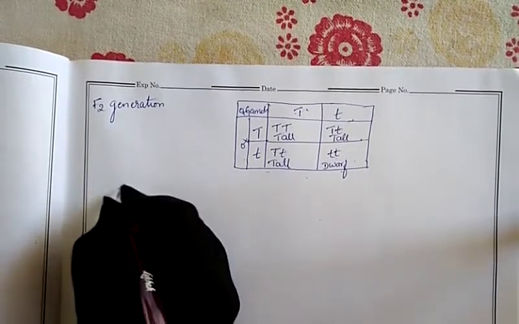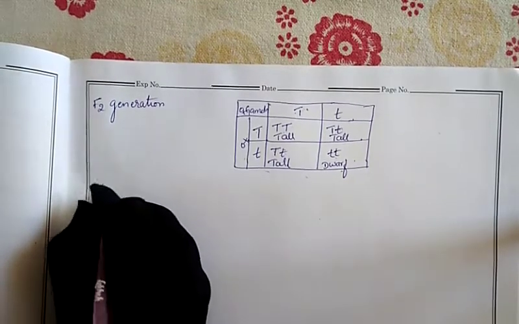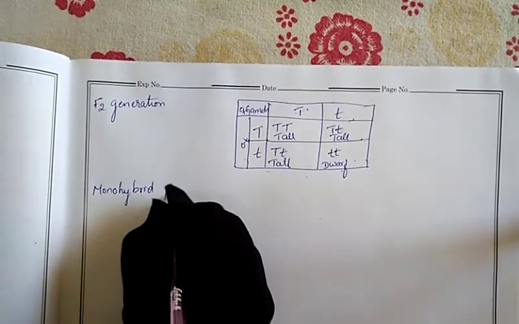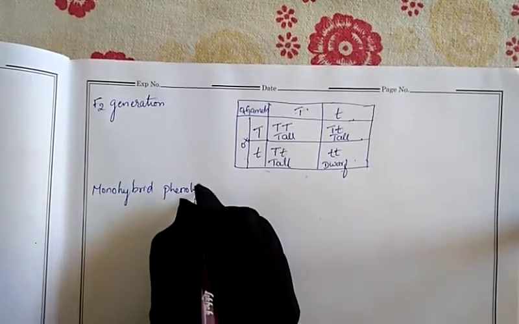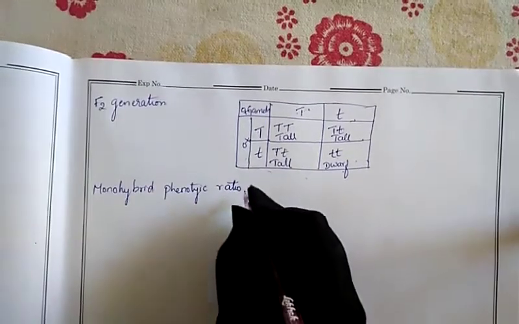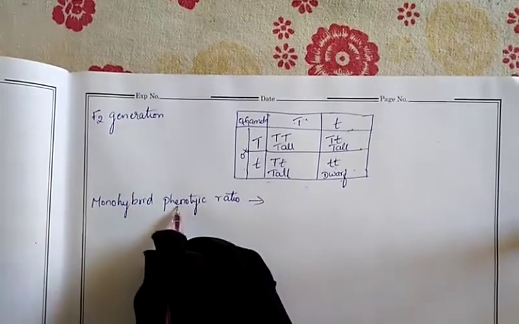In your exam, for 1 mark, they will ask you to write the monohybrid phenotypic ratio. What is the monohybrid phenotype? Phenotype means external character.